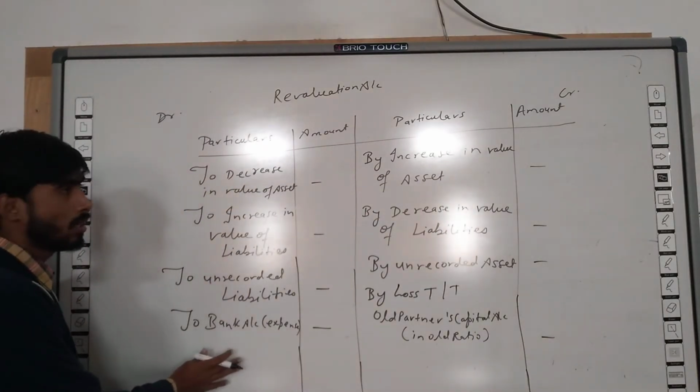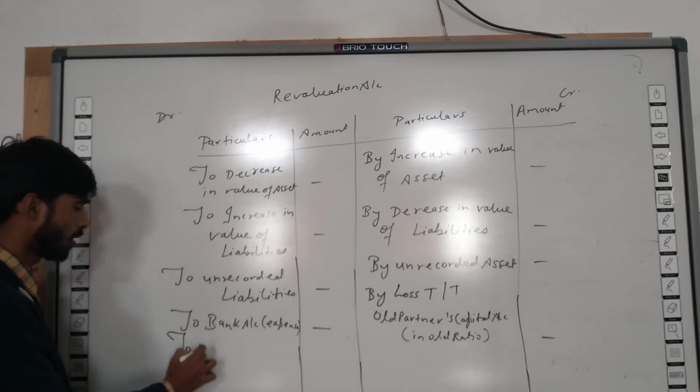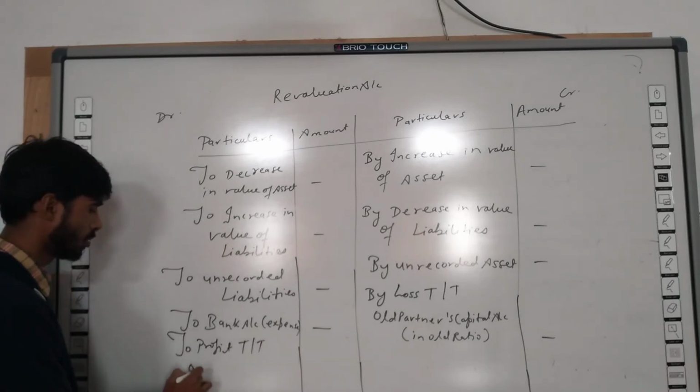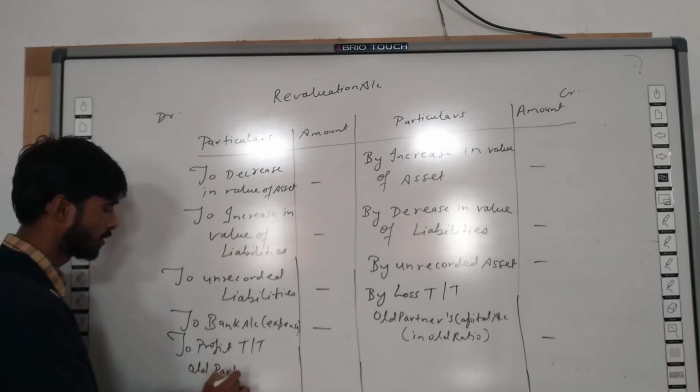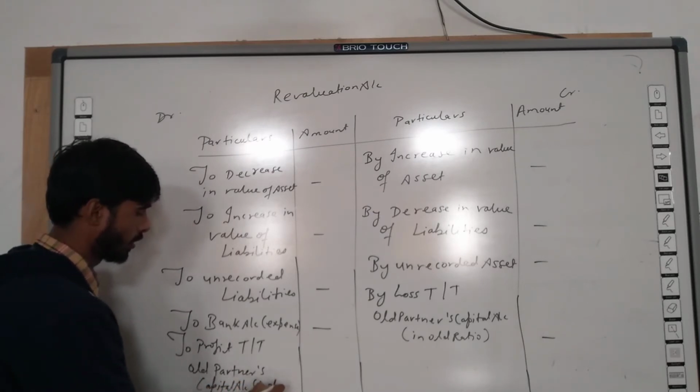If here the amount is less in debit side, it will be profit. So profit transferred to old partners capital account in old ratio.